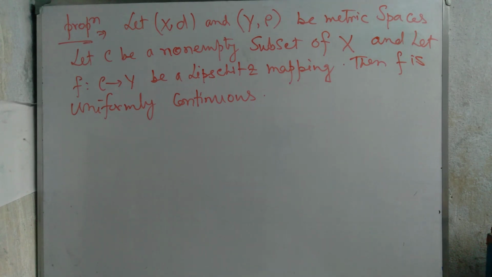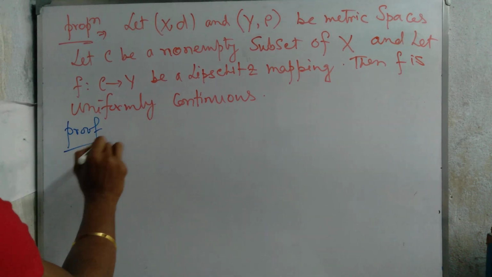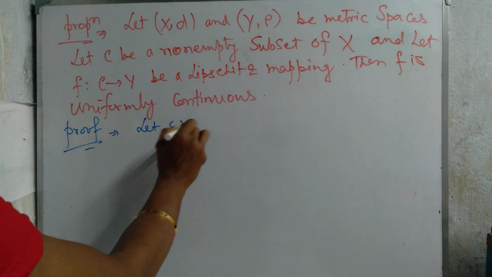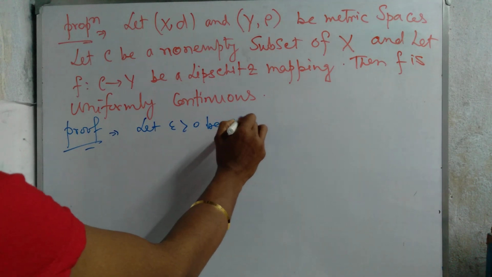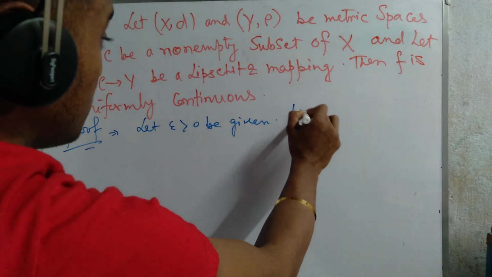So how do we prove this? This one is too easy, but we prove it for better understanding. So let epsilon greater than 0 be given. Okay, then we go to the definition of Lipschitz.